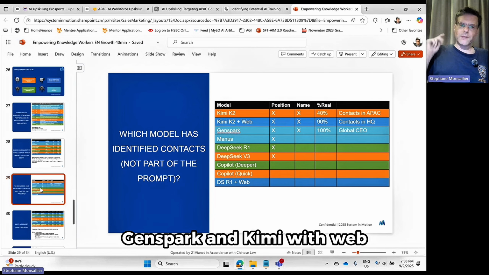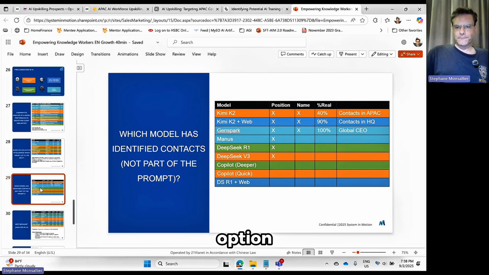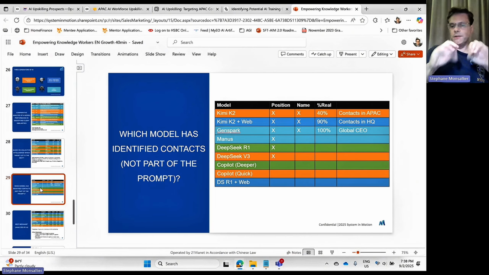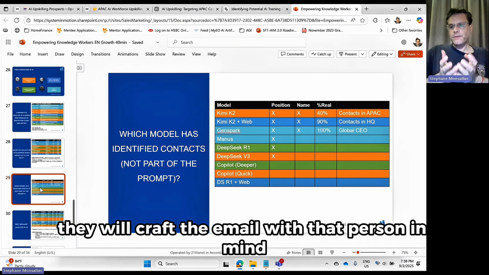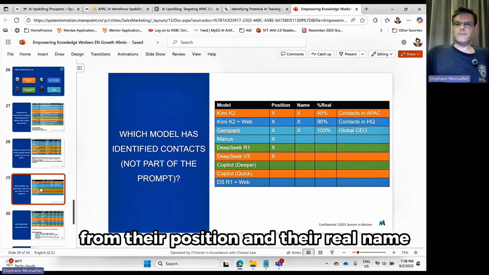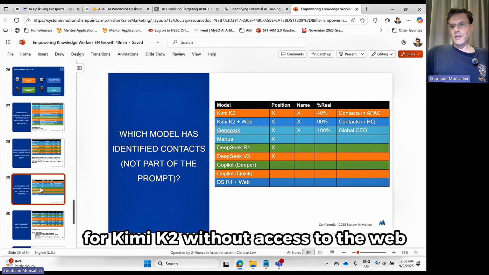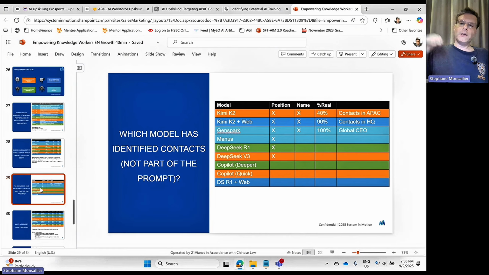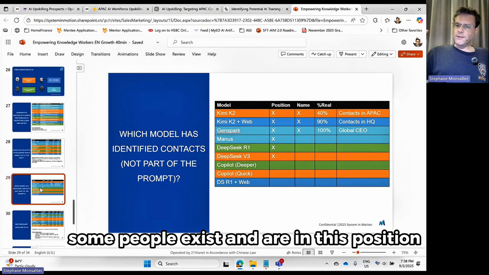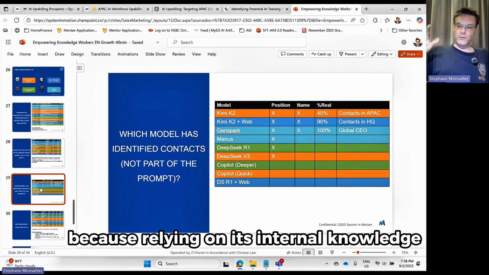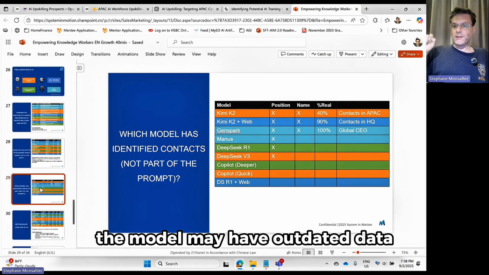GenSpark, Kimi, and Kimi with web option, they gave actual names. And in the personalization, they will say, Dear John, Dear Jane, Dear Paul. They will craft the email with that person in mind, from their position and their real name. Problem is, not all of them are accurate. For Kimi K2 without access to the web, some people exist and are in this position. Some people exist but are not in that position anymore. Because relying on its internal knowledge, the model may have outdated data.